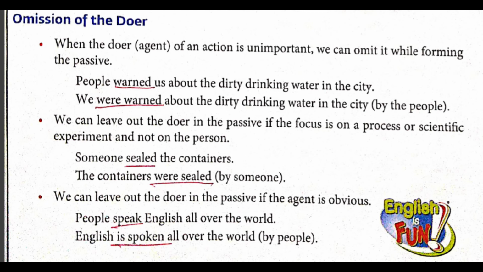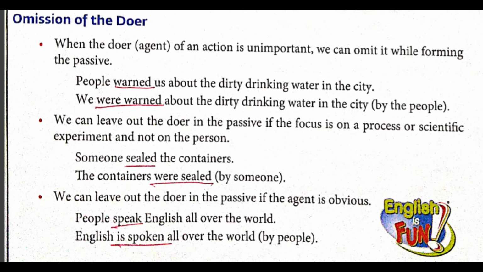You can omit that person. For example, someone sealed the containers. So here, the containers were sealed by someone. Why? Because we are talking over here regarding the containers. So by someone can be omitted in the passive voice.